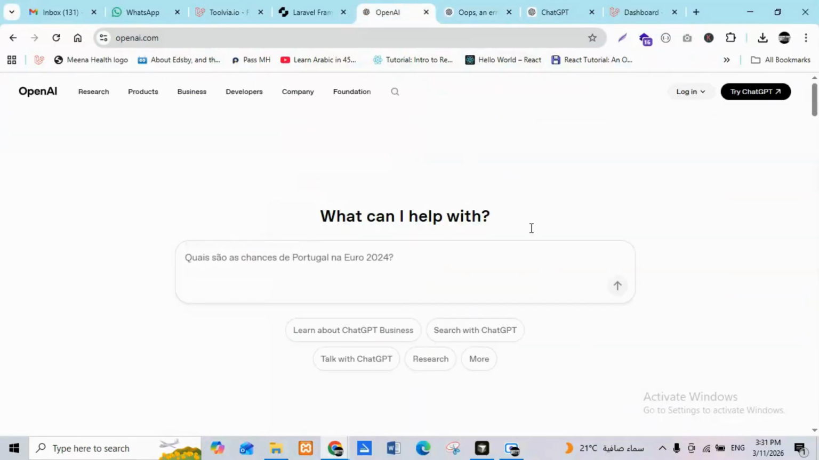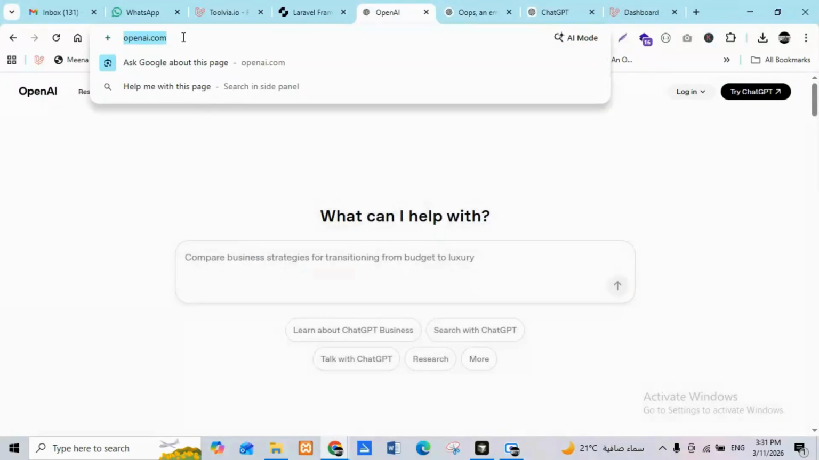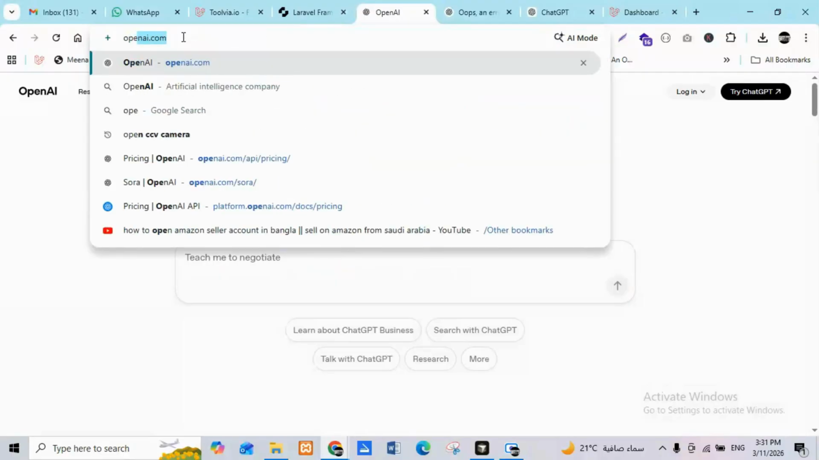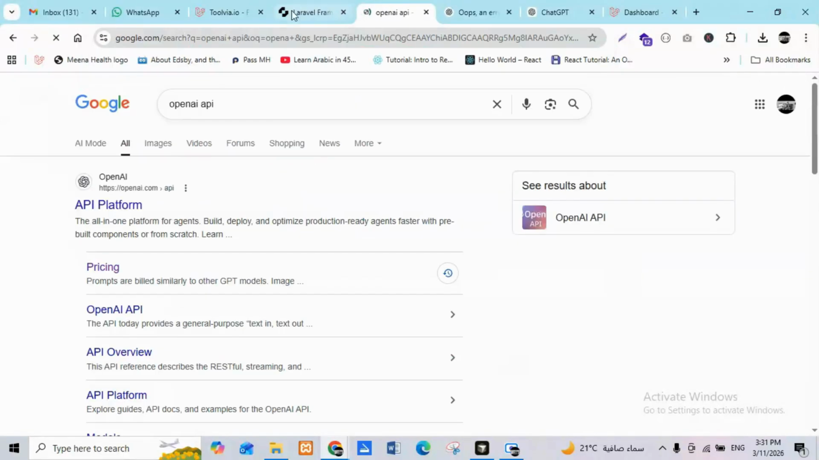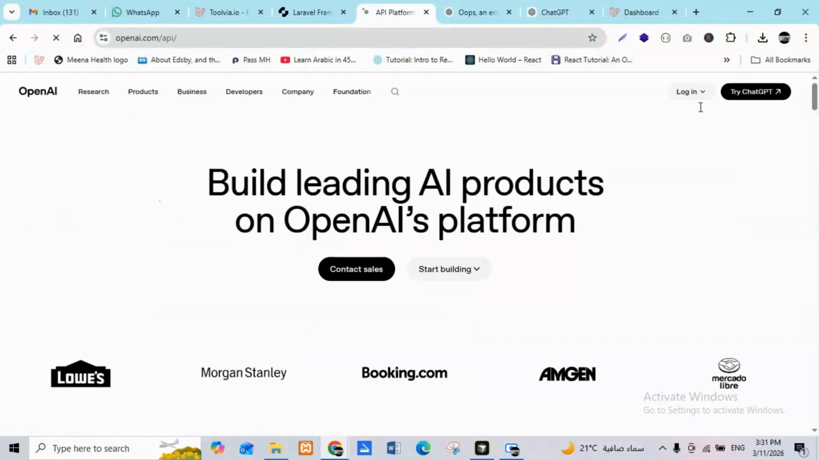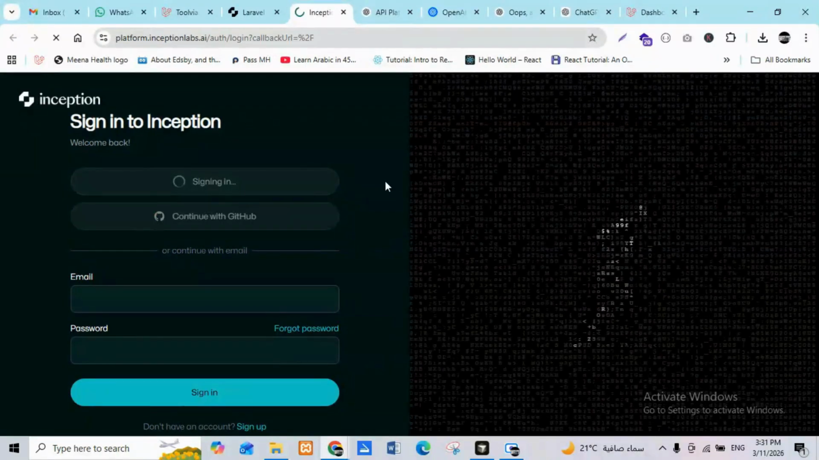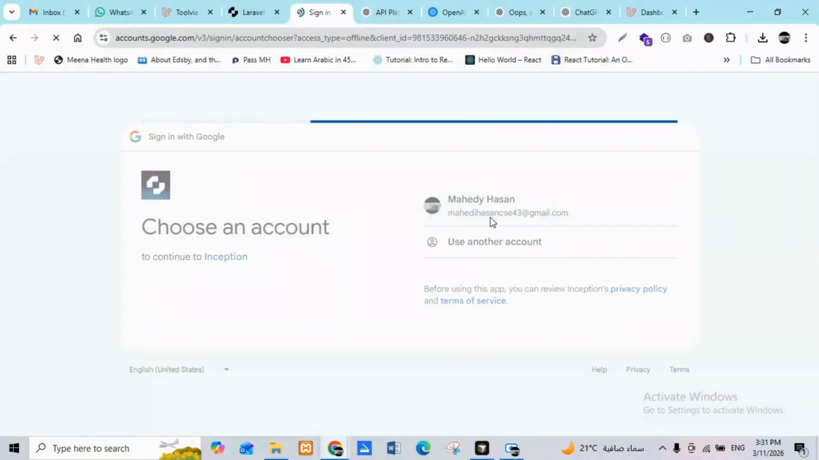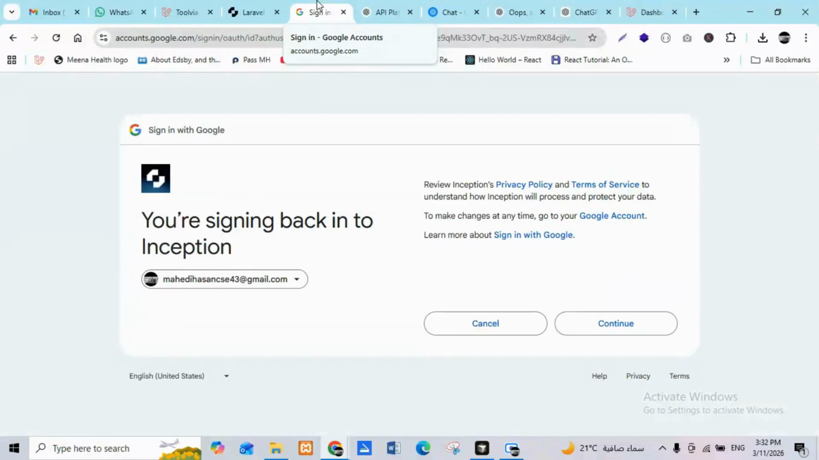So let me show you how to generate the API. If you go to the API platform, you will generate the API. Go to the platform, log into your account, and log in to Mercury. So try the API. I already have the API. Inception gives you 10 million tokens for free. With 10 million tokens you can do a lot of things. Okay, do it first. Okay, we are already here.